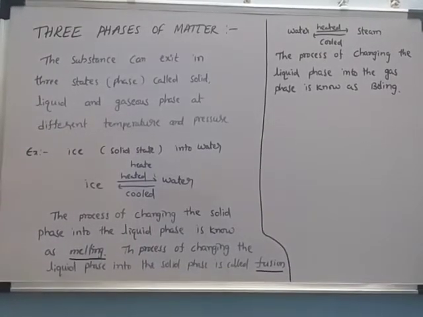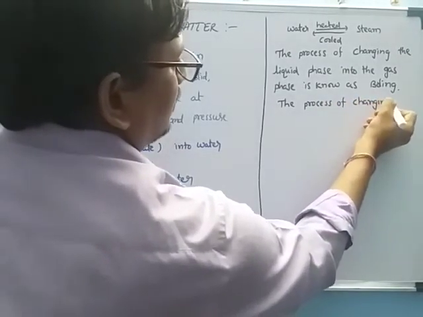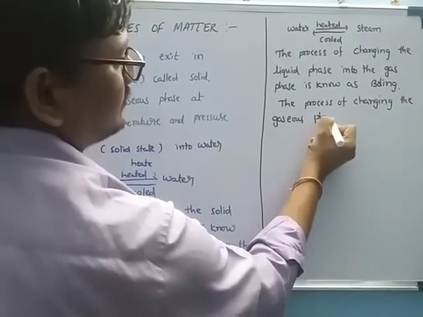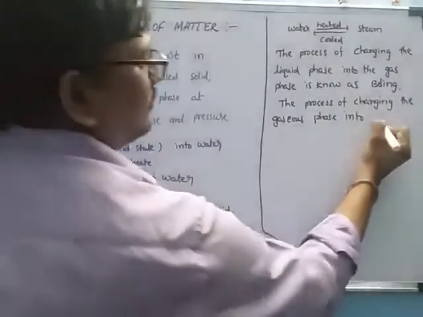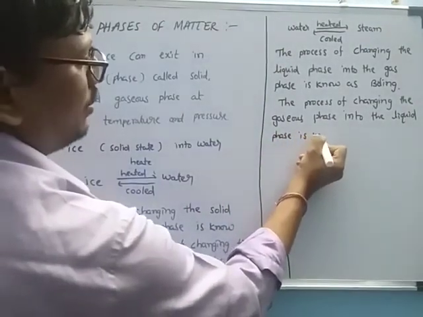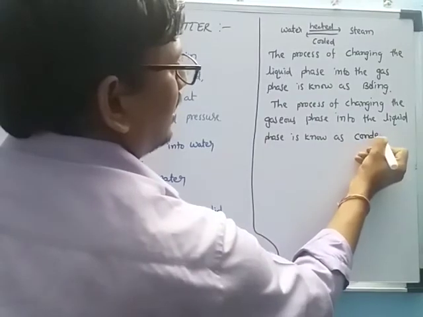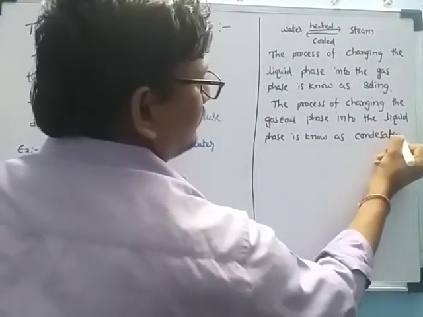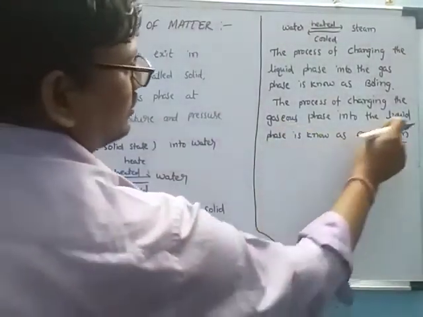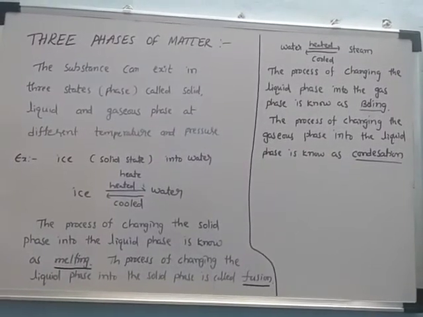The process of changing the gaseous phase into the liquid phase is known as condensation, which is gas to liquid. Boiling is the conversion of water to steam, also called vaporization.